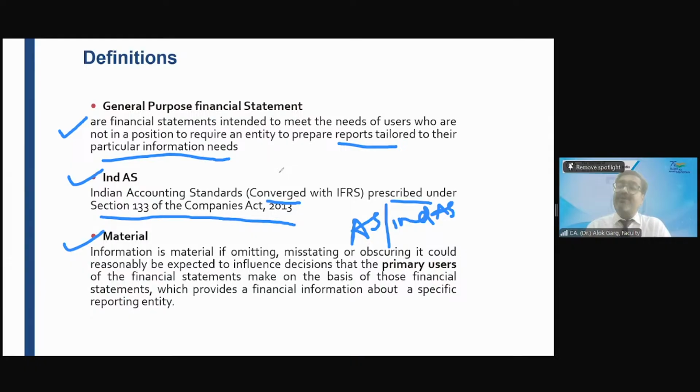Okay. Obscuring. What is meant by obscuring? Obscuring means spreading the information. There is a material information, there is a critical information, and spreading the information in bits and pieces so that the relevance of the information goes down. The user of the financial statement will not be able to appreciate the relevance of that information. And let me give you an example in your real life.